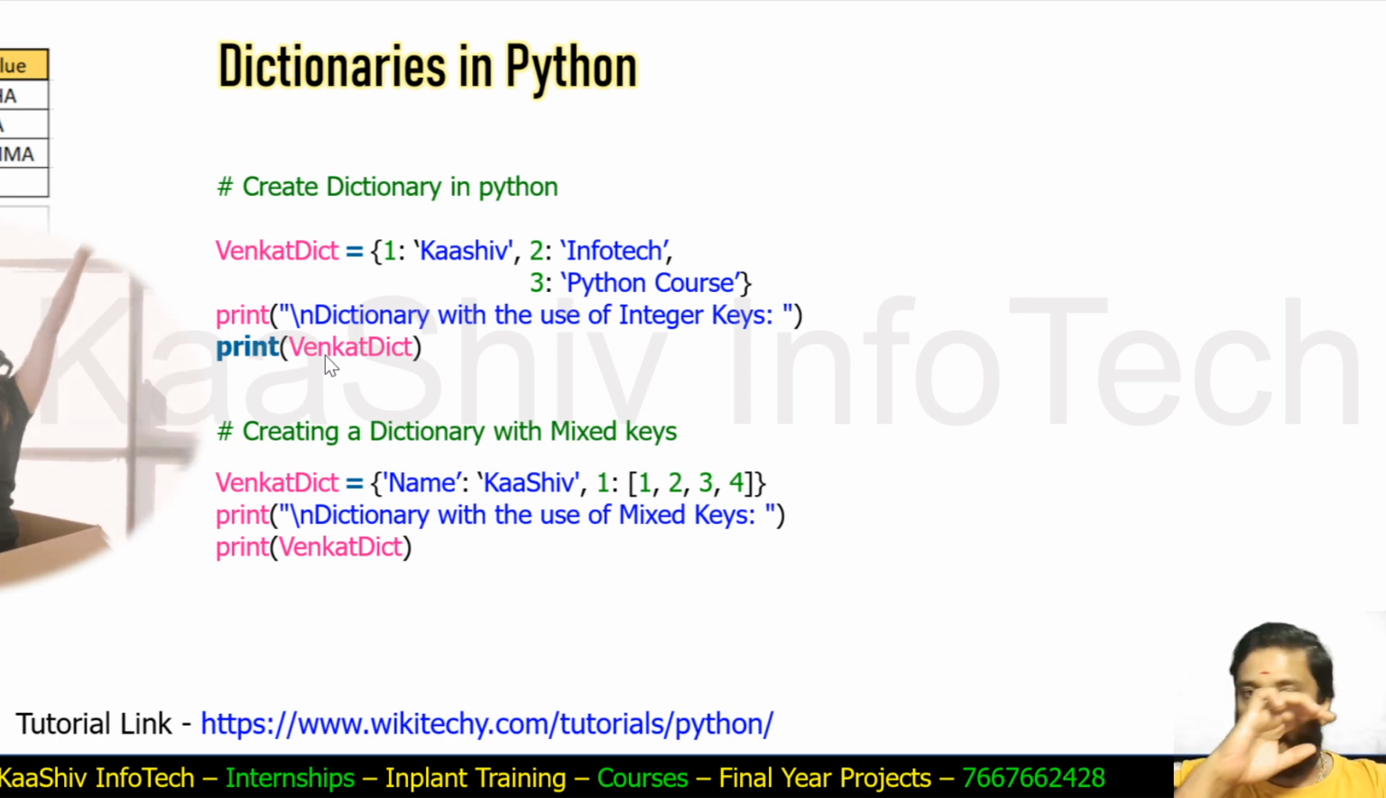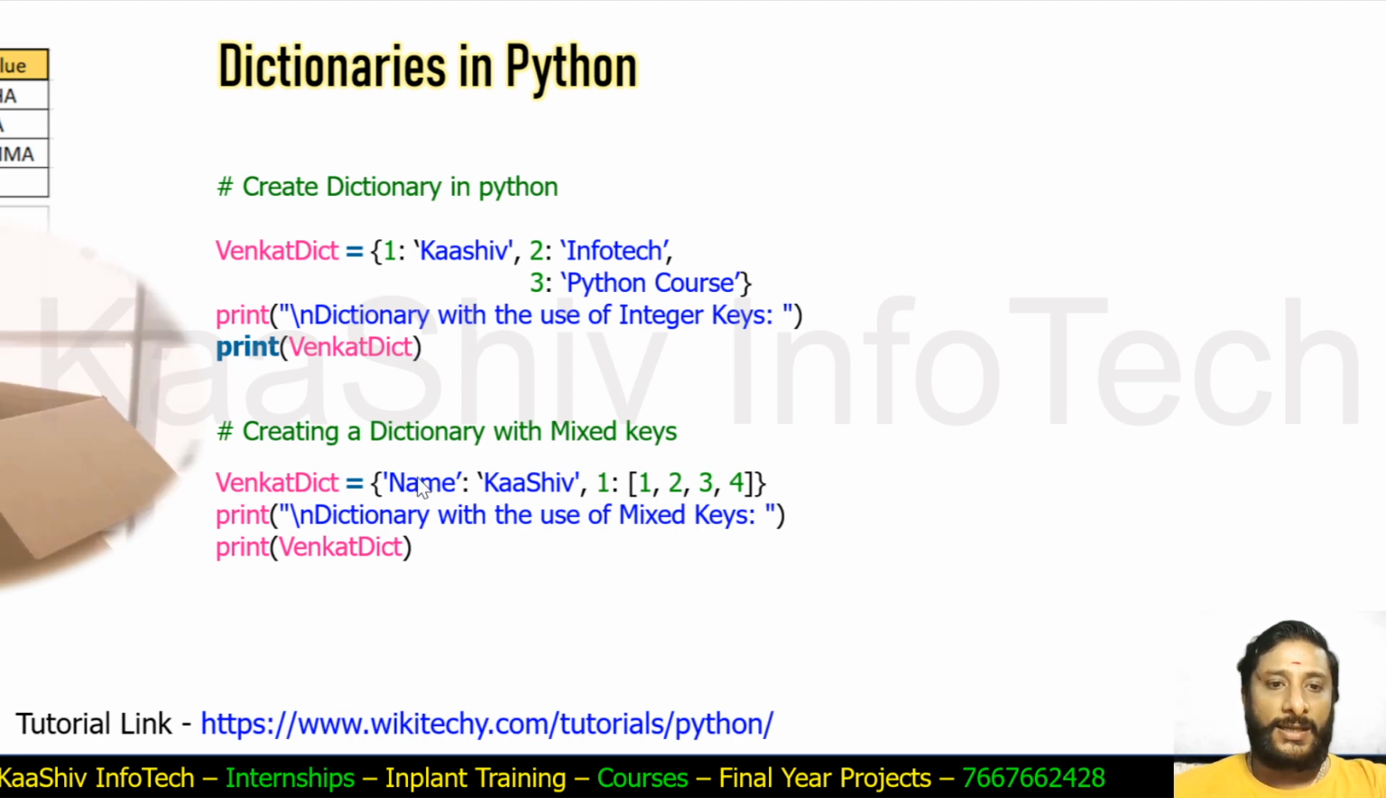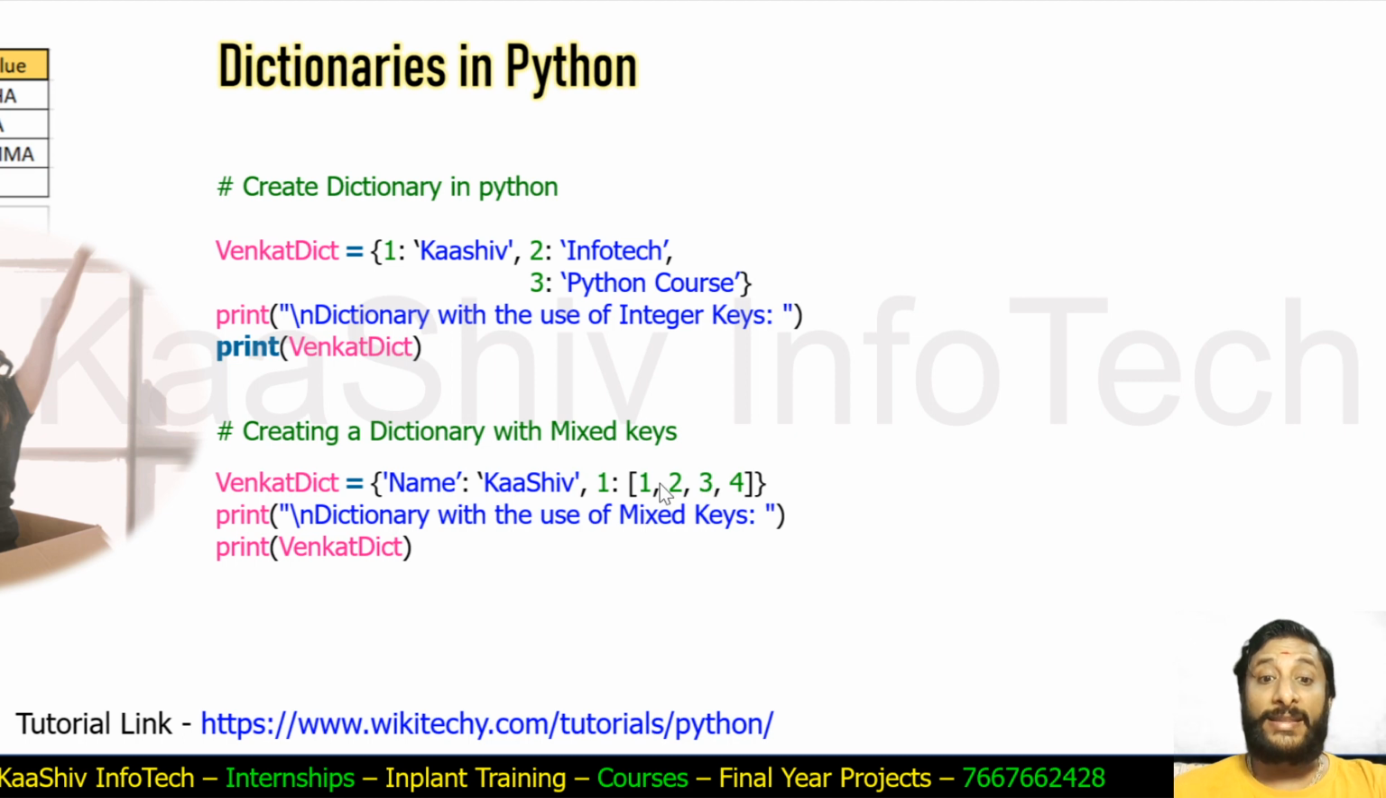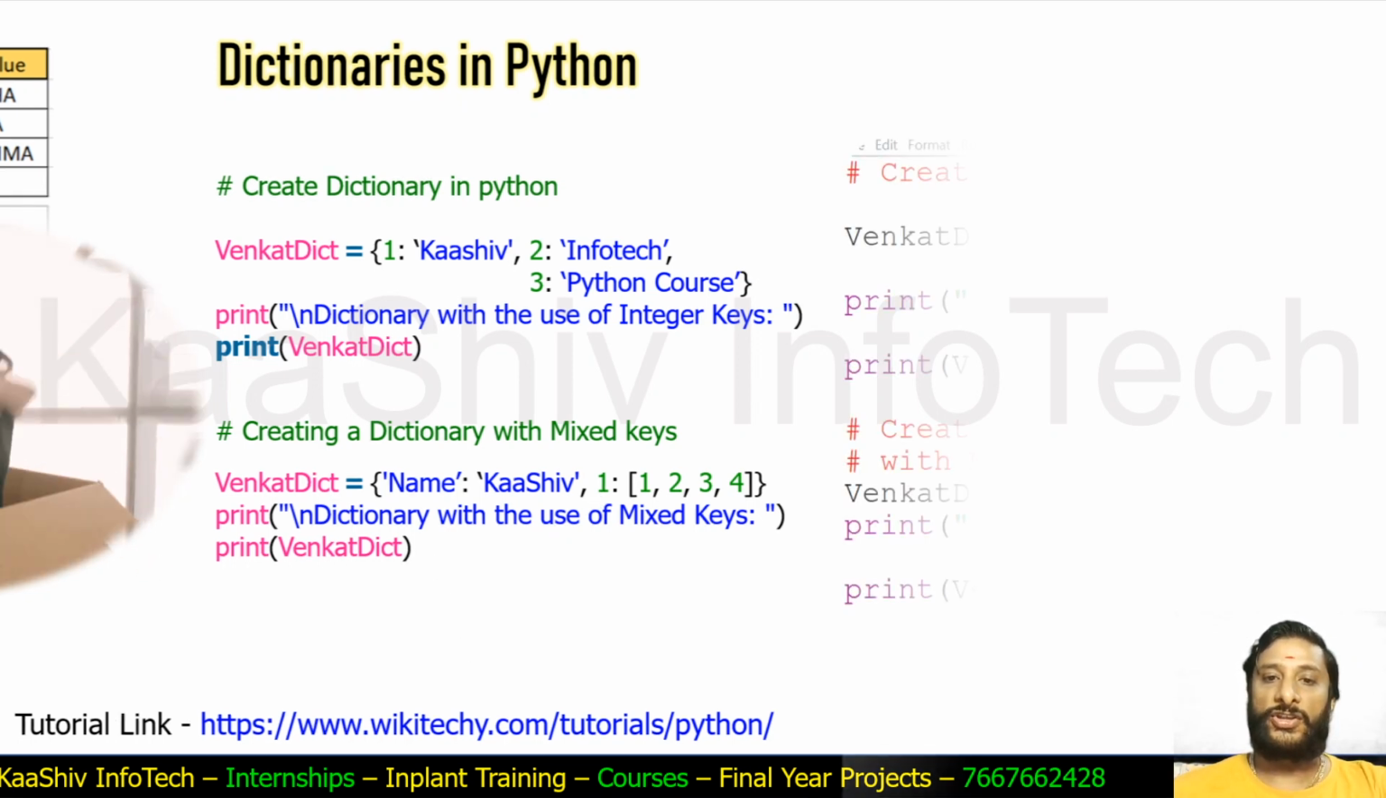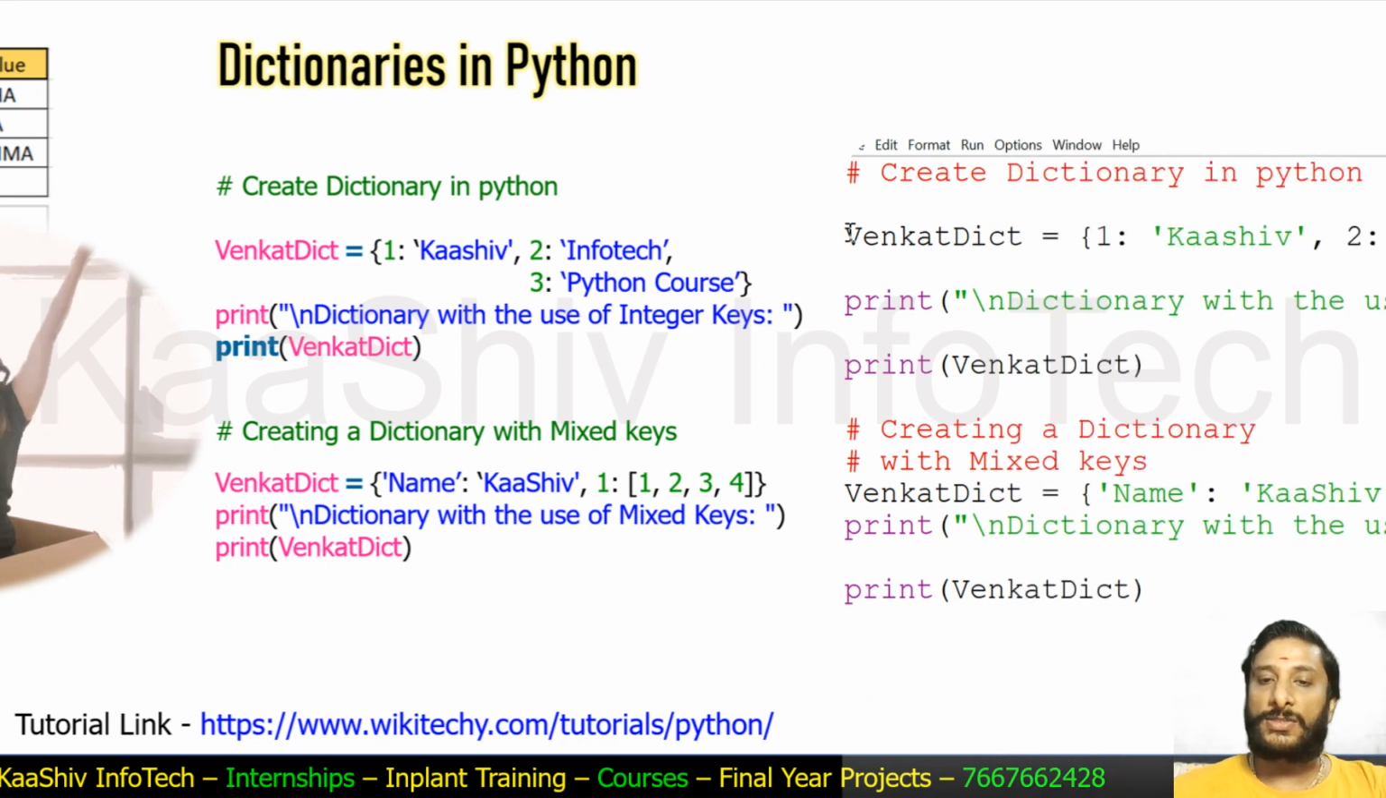Print of Venkat Dix will give all the data. Over here, I'm giving the key as an integer, so this is a dictionary with integer keys. The key can be a string or an integer, the value can be a string or an integer, and there can be mixed values. We can also have a group of values associated with one key. This is how we are able to create it. I'm trying to print the dictionary here, and over here you are able to see the dictionary.